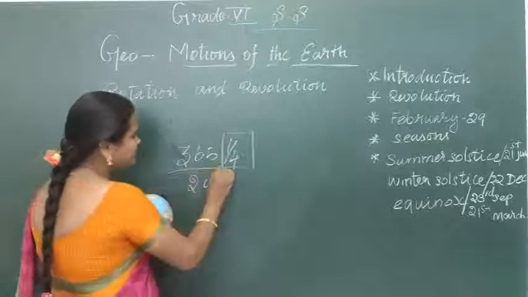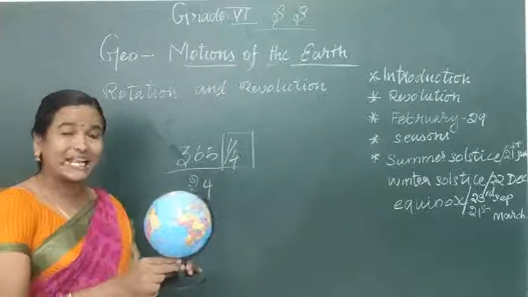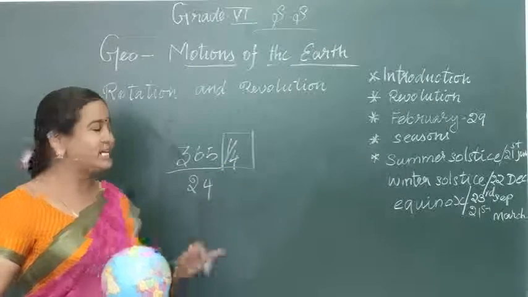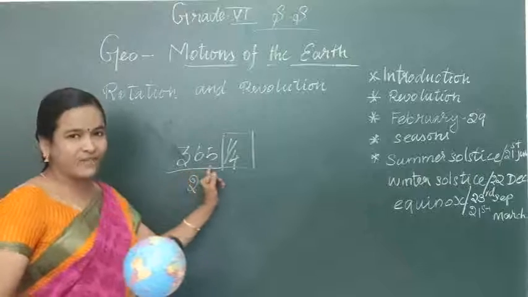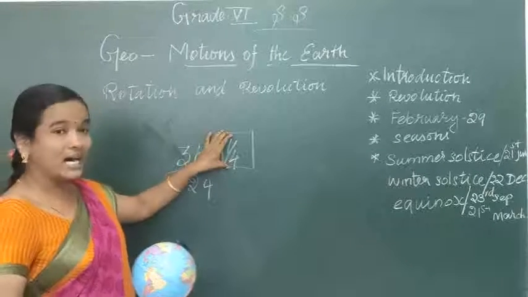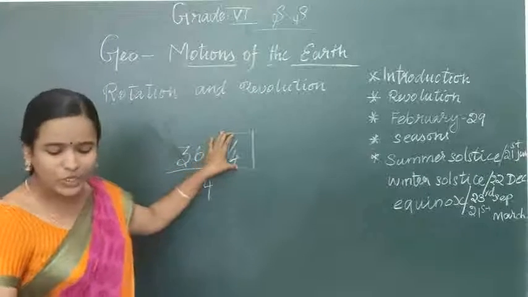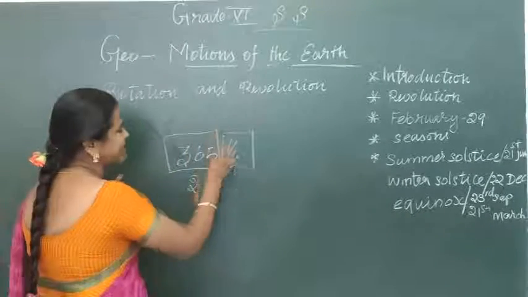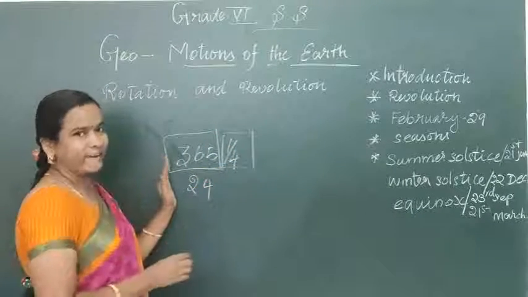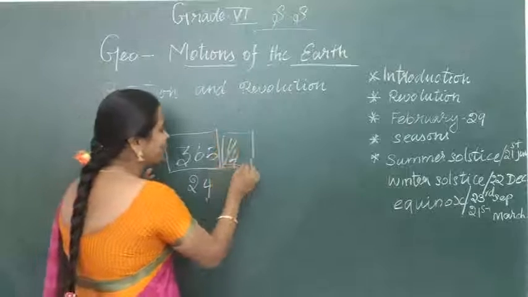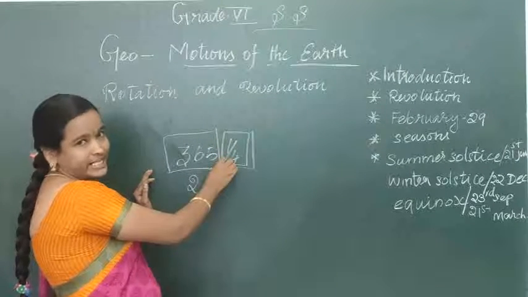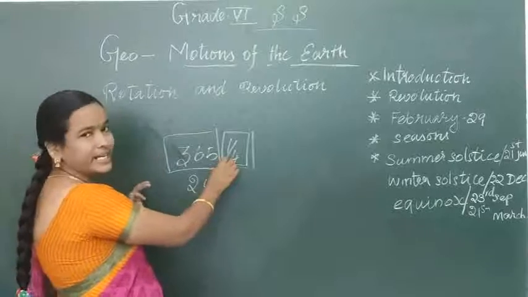So the earth takes 365 days and 6 hours to complete one revolution around the sun. Normally we consider 365 days in 1 year, and we ignore these 6 hours for our convenience.